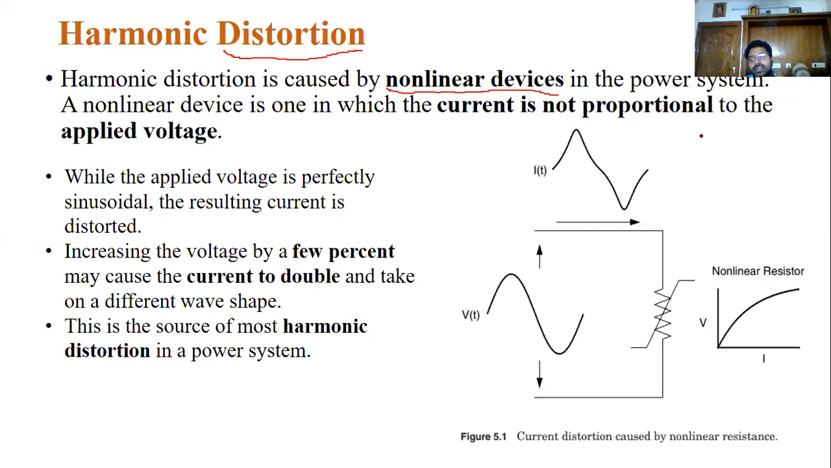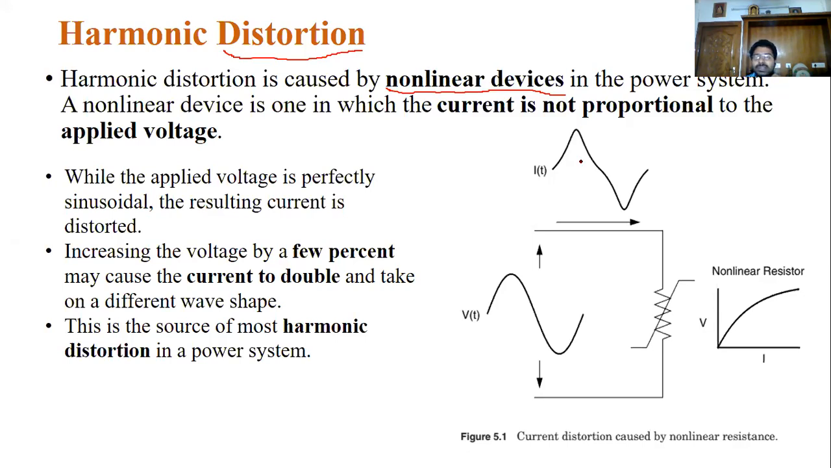What are the non-linear devices? Most of the non-linear devices are power electronic based devices. Everywhere, in every house, we are using power electronic devices: our cell phones, laptops, washing machines, TVs, set-top boxes, Wi-Fi routers, automatic electric cookers. Most of the electrical devices we are using are non-linear devices, nothing but power electronics.